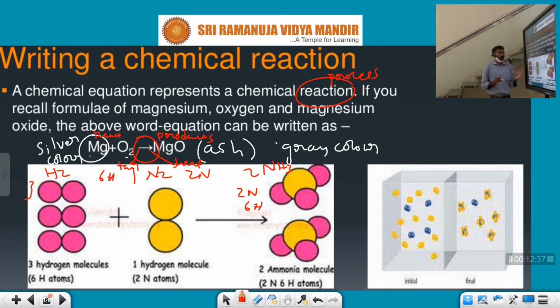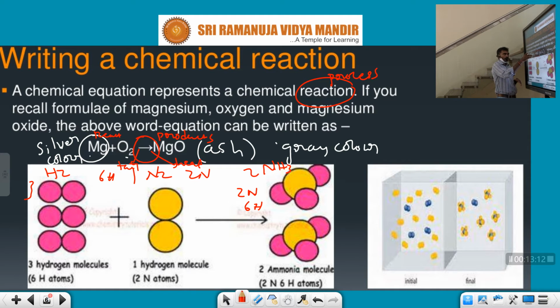So first of all, we will learn these words: reactant and product. What is the reactant and what is the product in a chemical equation? The initial components and final components are related by the arrow. The initial components we write on the left side, and the final components we write on the right side.